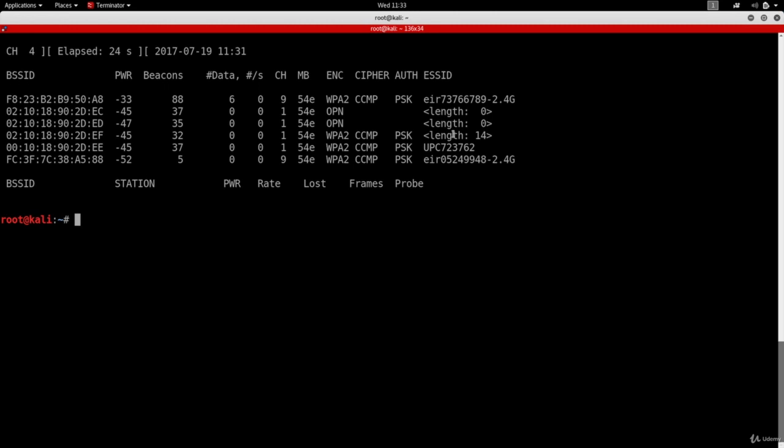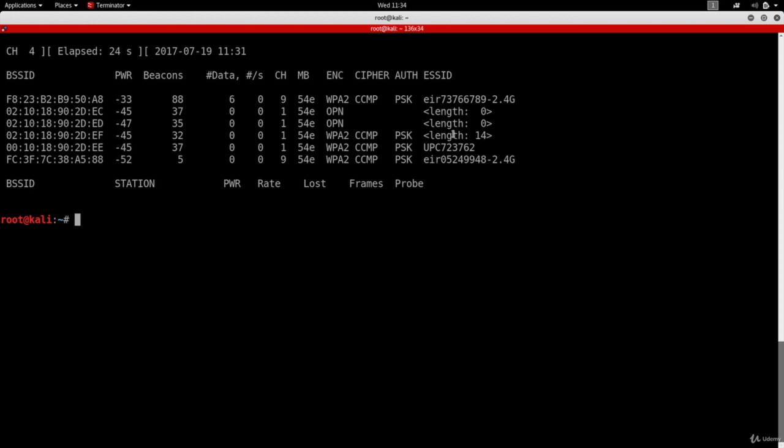Like I said, there aren't many wireless adapters that support 5 GHz, but I have an adapter here. It's Alpha AWUS 036 ACH, and this adapter supports both 2.4 GHz and 5 GHz frequencies. It's not as good as the Alpha, but it does the job. Now, if you want more information about wireless adapters, check out the link in the resources. I'm not going to talk a lot about what wireless adapters do. But in this lecture, I want to show you how to sniff and discover 5 GHz frequency networks, so that you can use all the attacks that you've learned in my other lecture and in my previous videos with 5 GHz networks.